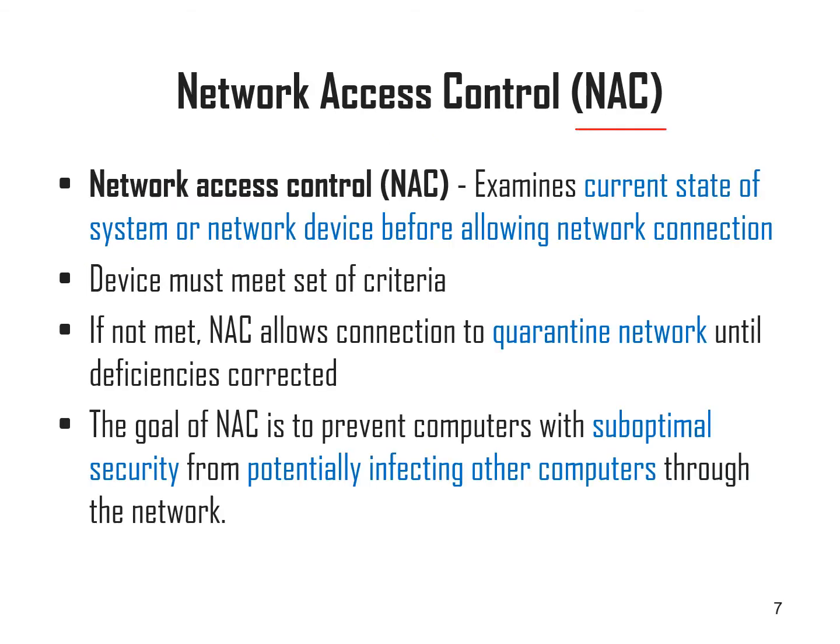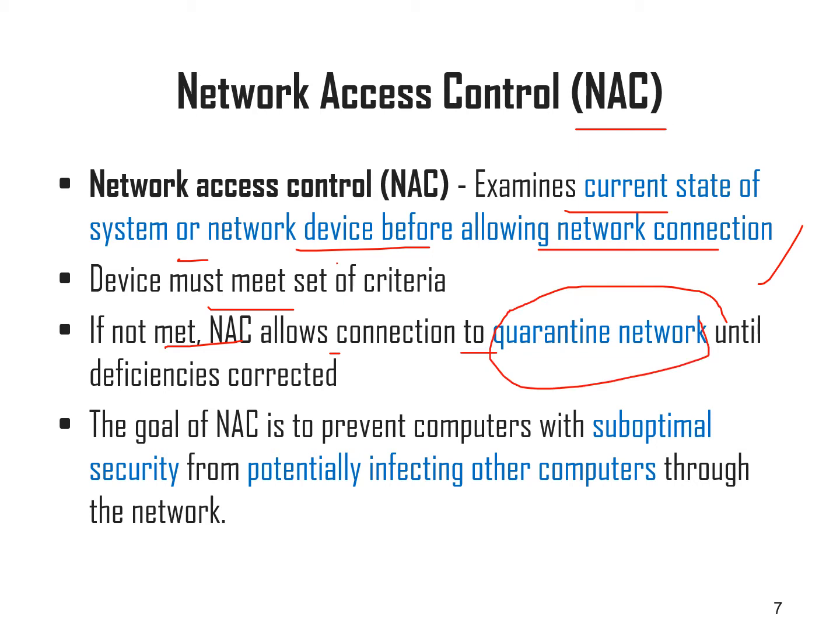Now network access control. Network access control examines the current state of the system or the network device before allowing network connections. Before allowing the network connection itself, it will examine the current state of the system or the network device. The device must meet a set of criteria. So what are the criteria it has to meet? If not met, the NAC puts the connection into a quarantine network. It will quarantine the particular network until the deficiency is corrected, say for example, until the vulnerability has been solved.